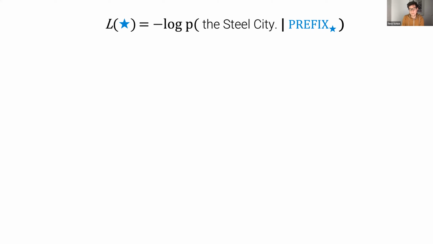So we look at the probability of this continuation, the Steel City, given some prefix. And we're going to look at three different instantiations of this simple loss here. The first instantiation is what we call the no API variant.